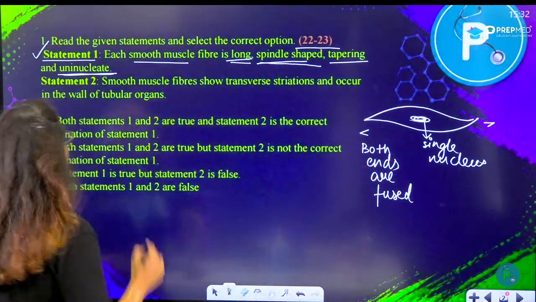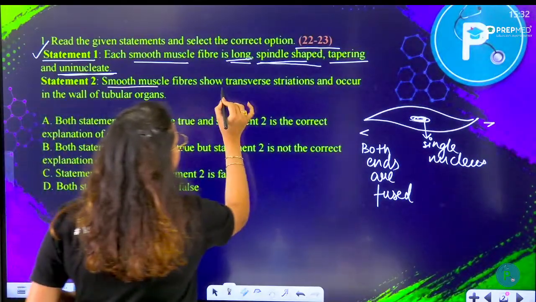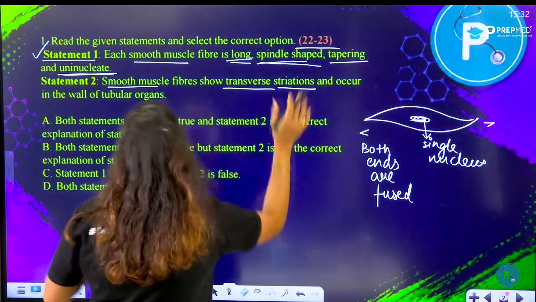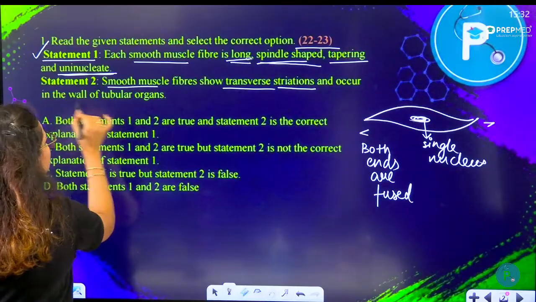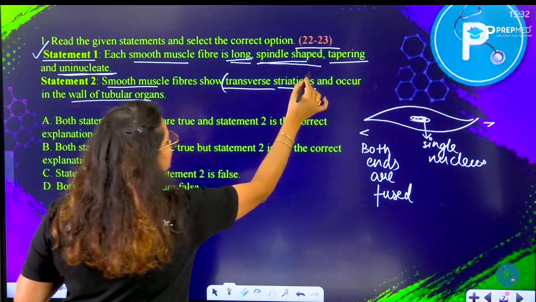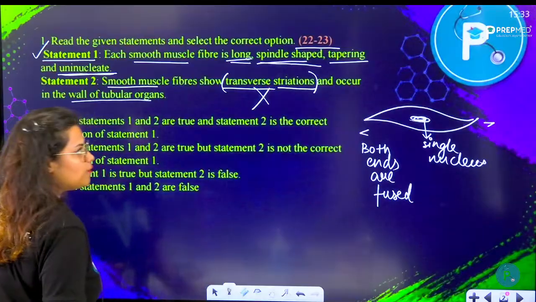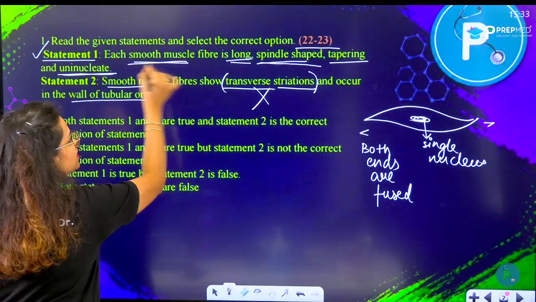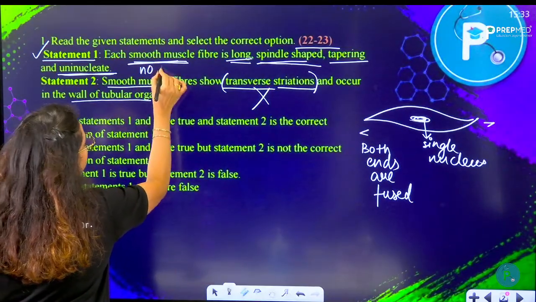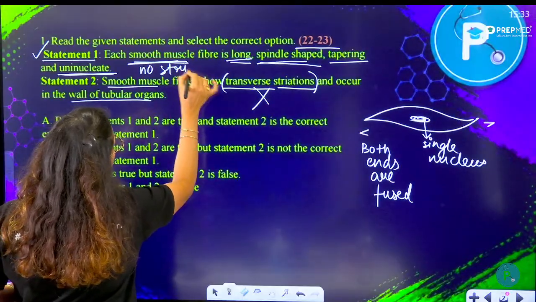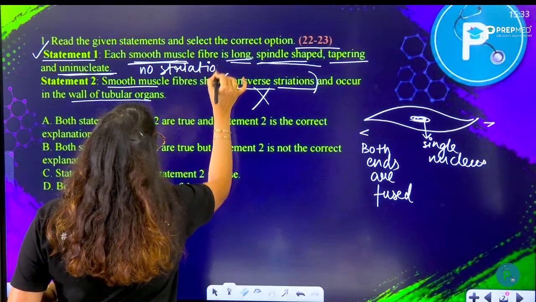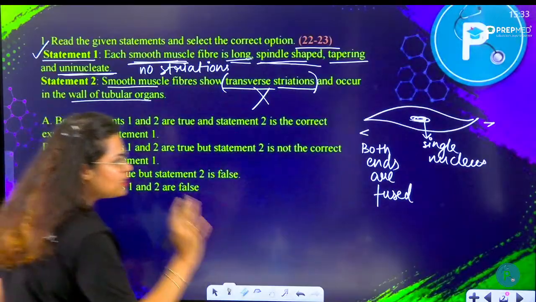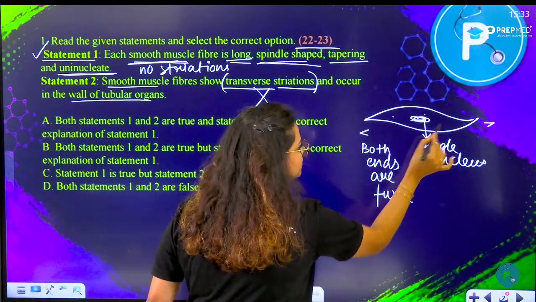Followed by: smooth muscle fiber shows transverse striation and occurs in the wall of tubular organs. No, this particular thing is absolutely wrong. They are called smooth muscles because there are no striations. You won't see any long, dark or light bands at all. They are completely smooth.